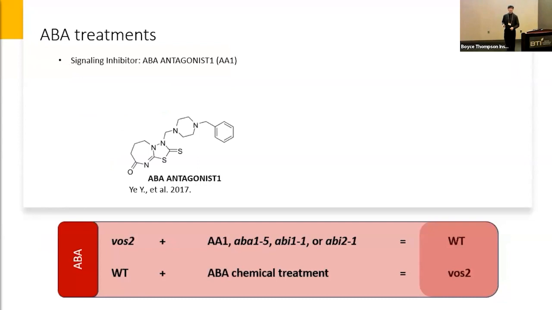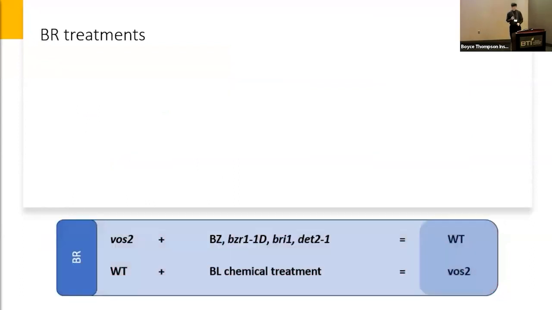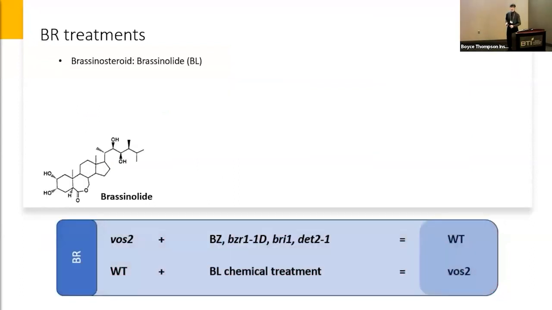So what are our treatments? For ABA, we're taking a look at the chemical inhibitor, ABA antagonist 1, and we're looking at a few mutants as well, ABA deficient 1-5 and ABA insensitive 1-1 and 2-1. For our brassinosteroid treatments, we're taking a look at one of the most bioactive brassinosteroids that there are, brassinolide, also known as BL.